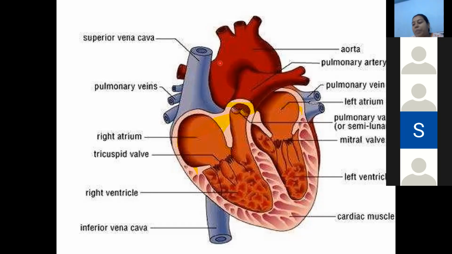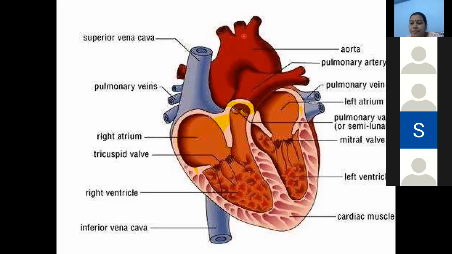Now let me give the description about our importance of valve. Actually, valves help in the, it doesn't allow the backflow of the blood. Understand? So what is the main role of the valve, students? It doesn't allow the backflow of the blood. So this is about the structures.